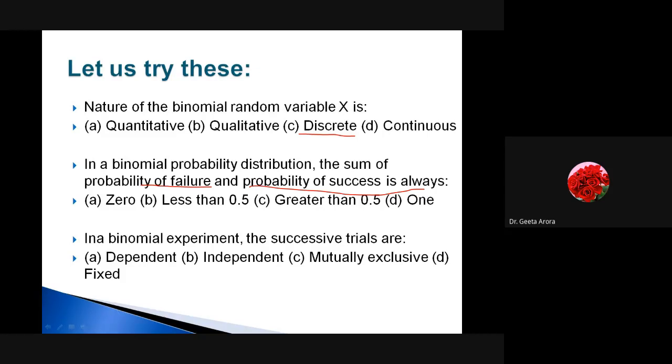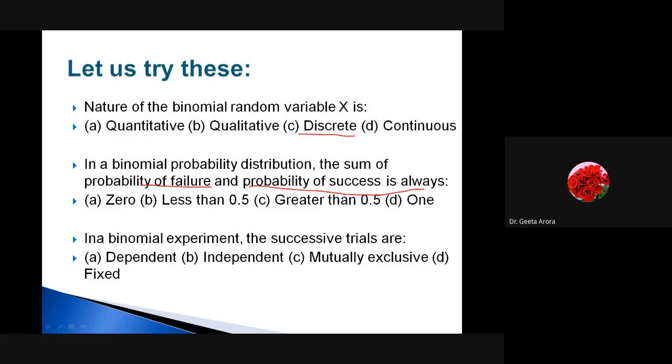Write the answer of the second question. Okay, Dheeraj has written 1. 1 means the option D, correct? And Pritam is also saying it's option D. I think it's correct. We are talking about probability of failure and the probability of success. Probability of failure means Q and probability of success means P. And if we find the sum, then P plus Q is always 1, correct? So the answer is correct.